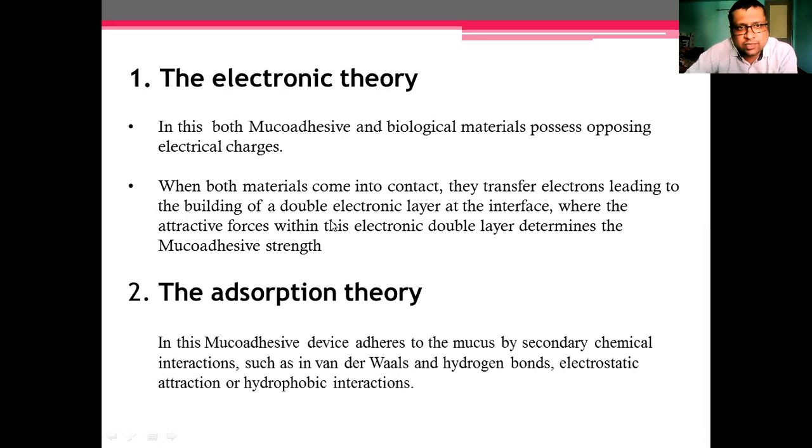First one is the electronic theory. It is based upon the positive or negative charges. That scientist said that there will be certain charges, means your device will have the positive charges and the mucous membrane will contain the negative charges. Due to these opposite charges, there will be the formation of an electronic double layer, and due to which there will be the attachment. This statement was put up by one of the scientists.